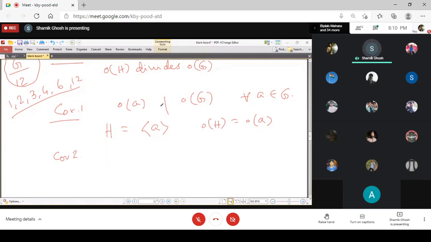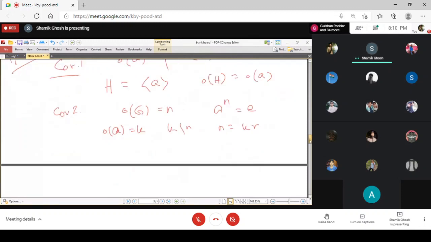Since the order of an element divides the order of the group, suppose the order of the group is n. Then a to the power n is always equal to the identity. Suppose the order of a is k. Now k divides n, so n equals k times r, and so a to the power n is equal to a to the power kr.